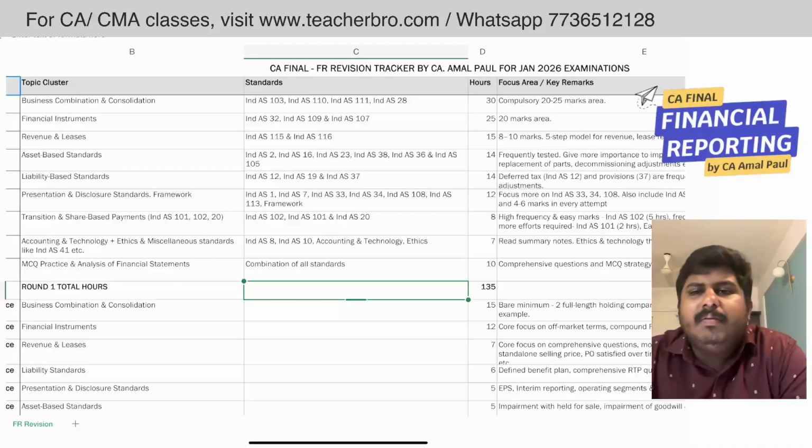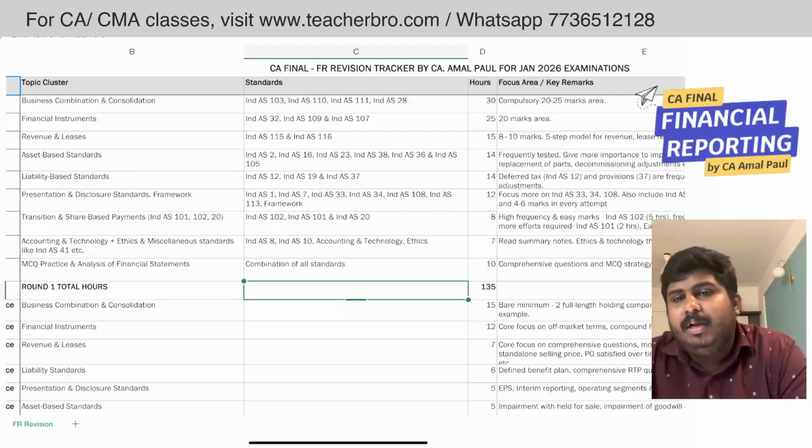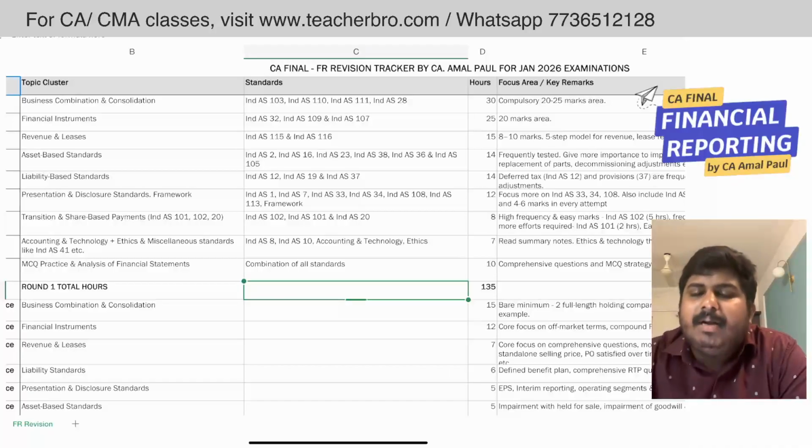And when you are doing the revision, my humble request is that you should not take one single subject alone continuously for 5 to 6 days. What I suggest is that in a week's time at least all the subjects are getting touched. In that way you should plan your revision as well.